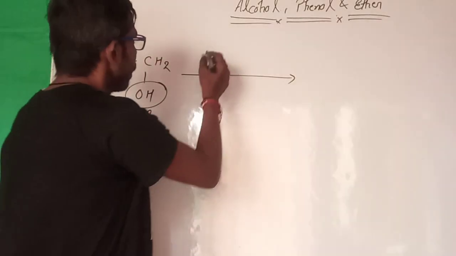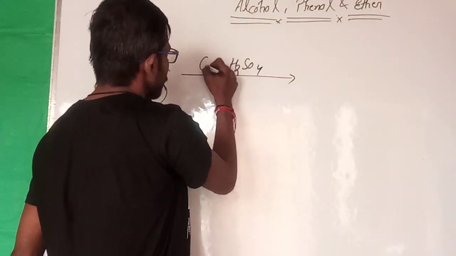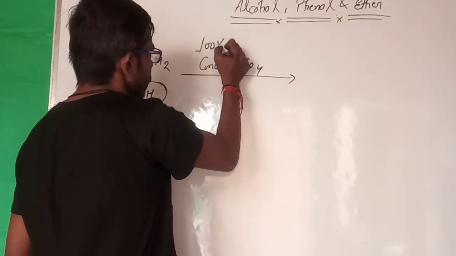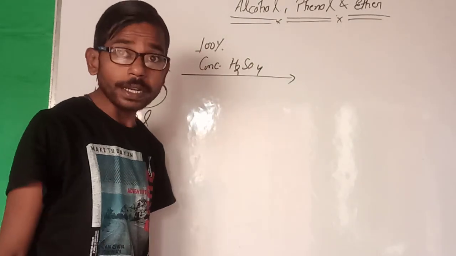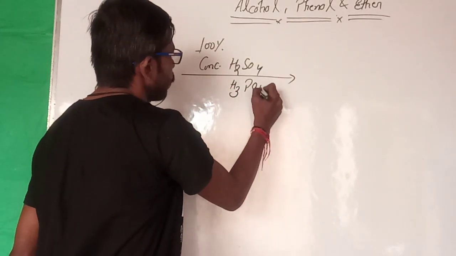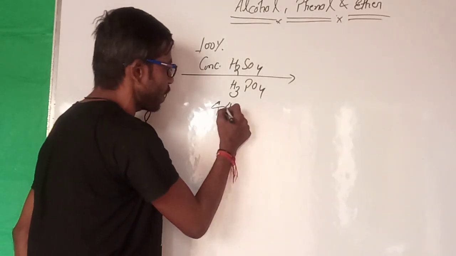Okay guys, if we take concentrated H2SO4, you have to use 100% concentrated H2SO4, or H3PO4 here, and you require a temperature of 443 Kelvin.